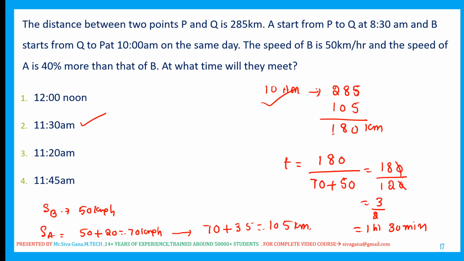Remember all my viewers, while noting down the numerator distance, the distance and the timings should correspond. The first one starts at 8:30, the second one starts at 10. So from 8:30 to 10, 1.5 hours, A covers 105. Therefore at 10 a.m. the distance between them is 180. This distance you have to use. The distance corresponding to timings should be the same. Keep in mind, every one of you.